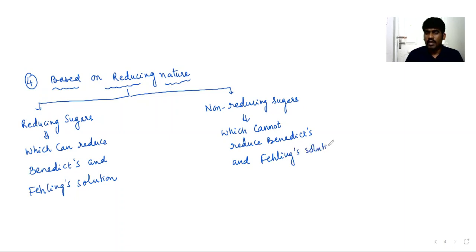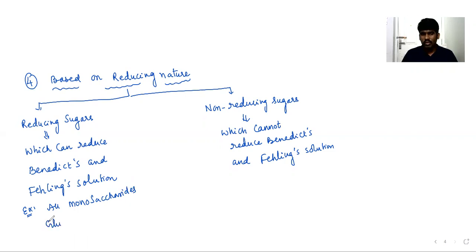Benedict's reagent and Fehling's solution both are examples of the reagents which are used to test the presence of aldehyde functional group. If any compound is having an aldehyde functional group, that compound is going to give a positive test for Benedict's as well as Fehling's solution, right? So reducing sugars are those sugars which can reduce both of these solutions. Here, reducing sugars in the sense all monosaccharides are examples of reducing sugars.